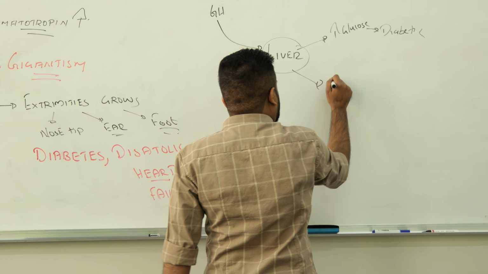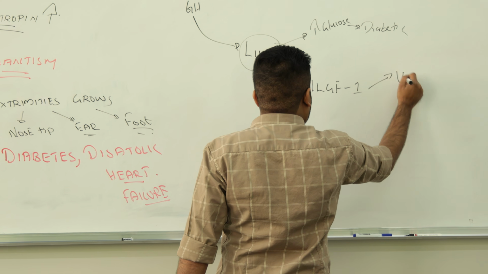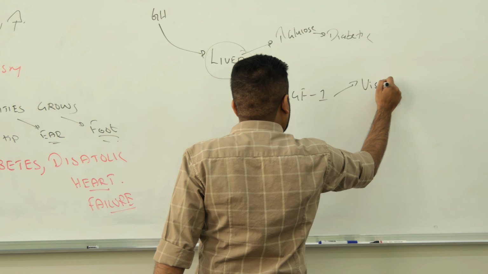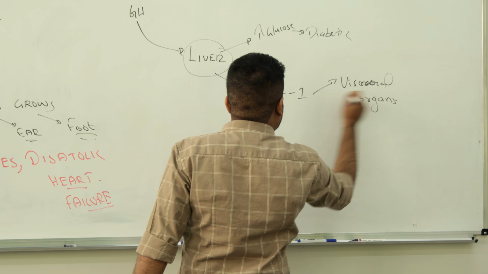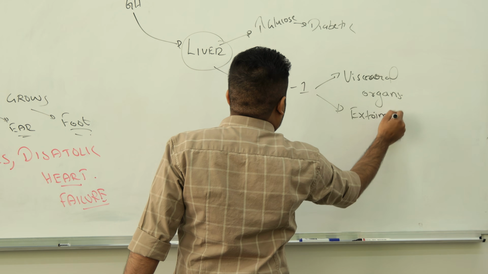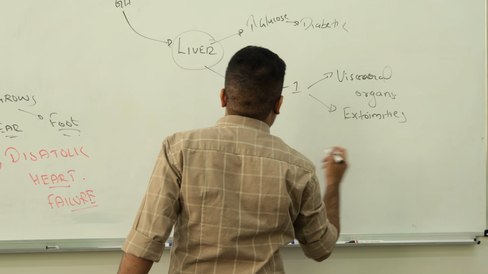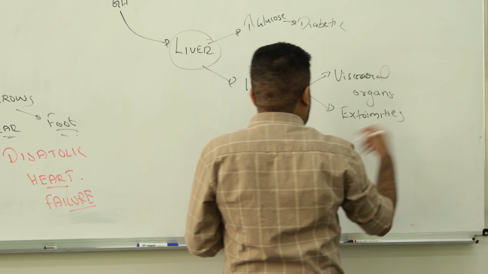Or they produce what? Insulin-like growth factor 1. It will affect your visceral organs, inner organs. Then you will have this growth, extremities growth. Because of what? Because of insulin-like growth factor 1. So extremities grow here.